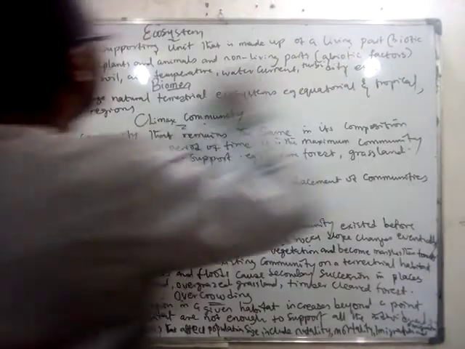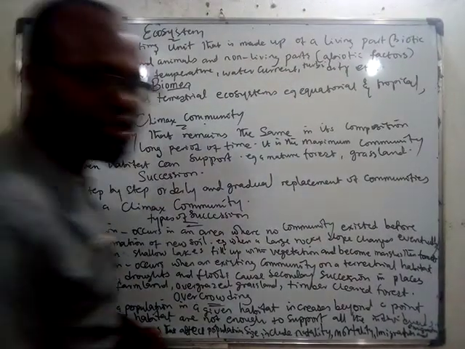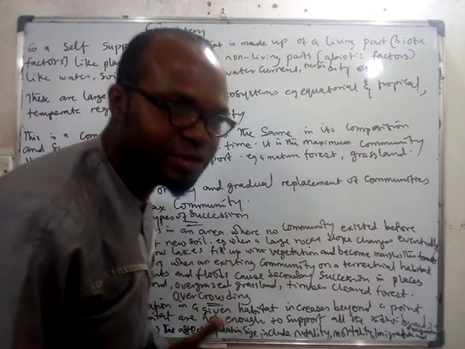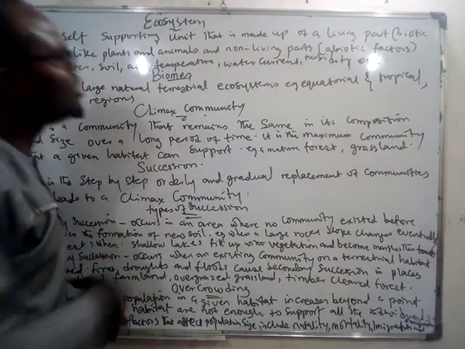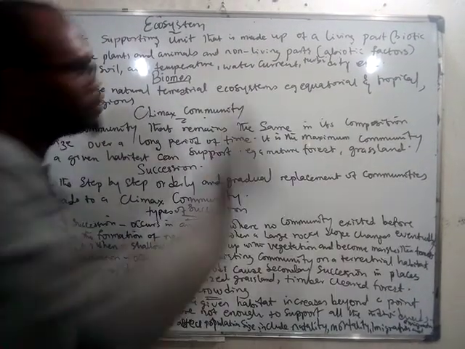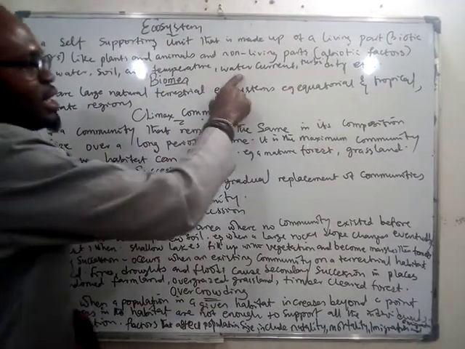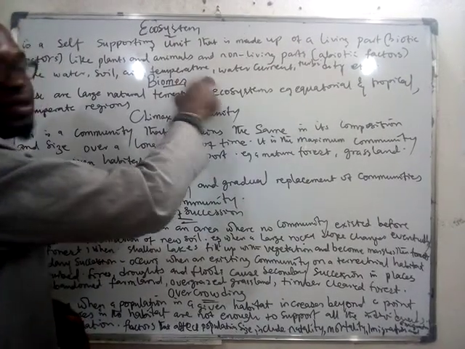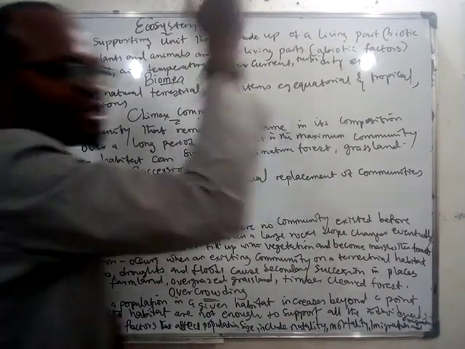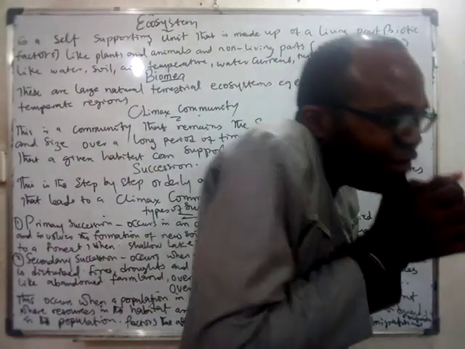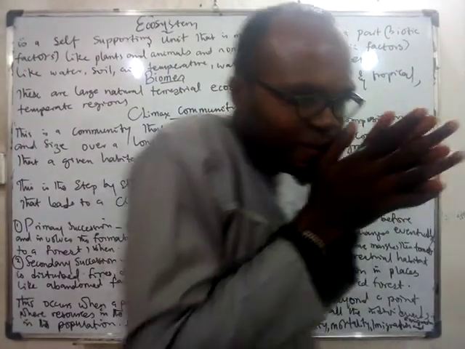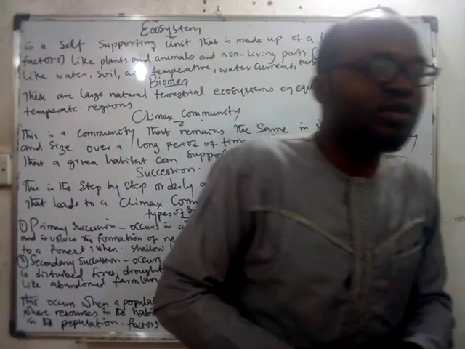And these living parts could be plants and animals, isn't it? You need to feed on plants and animals. Yes. But is it only food that you need to survive? Don't you need to breathe in air and take in water? Non-living things, you also need them to survive, is it not? Yes. You need the temperature from the sun to survive too. If everywhere is very cold, will you survive? You suffer from pneumonia, is it not? So you need totality of both living and non-living things for you to survive.